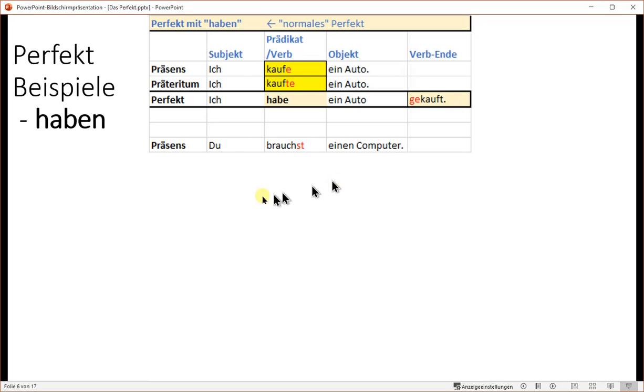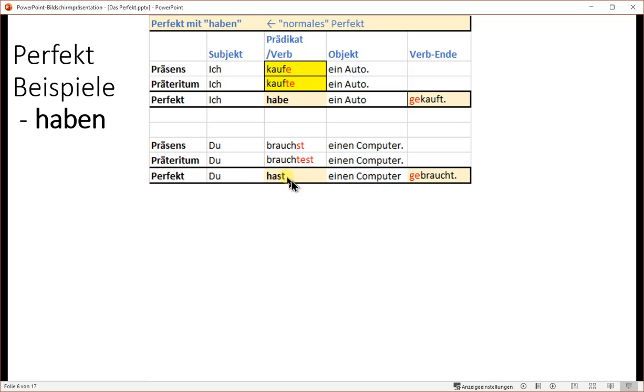Another one. Präsens: du brauchst. Du brauchtest, du hast gebraucht. Du hast einen Computer gebraucht.